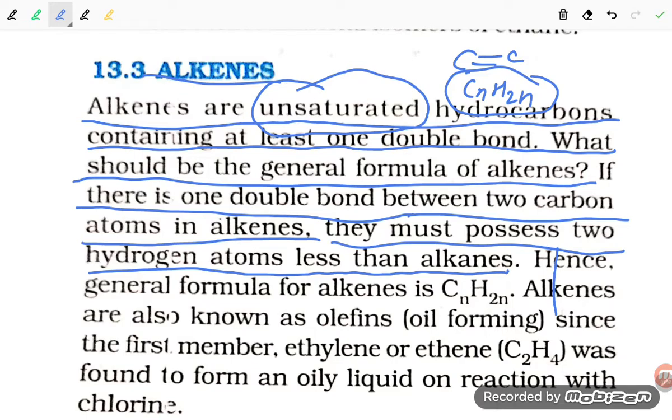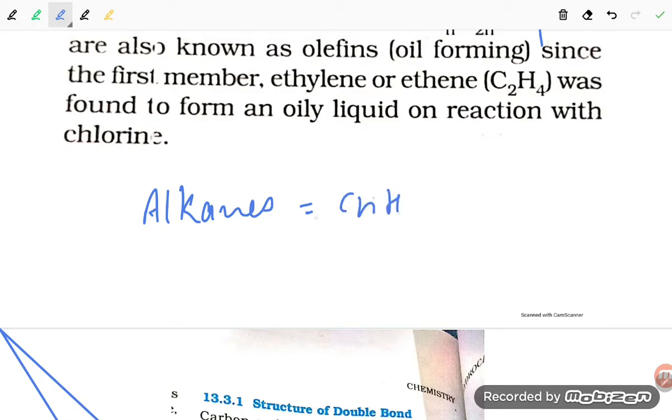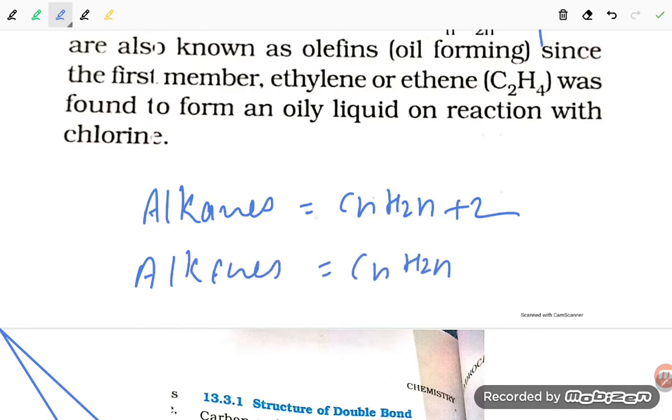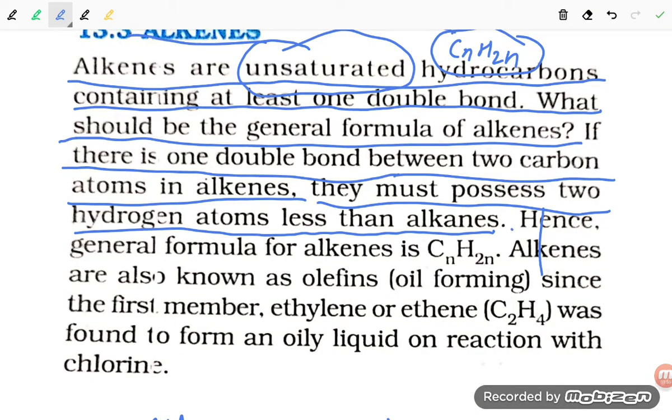If you talk about the alkanes, the formula is CnH2n+2, and the alkenes formula is CnH2n. So two hydrogens are less in the case of alkenes, right student? Hence the general formula of alkene is CnH2n.